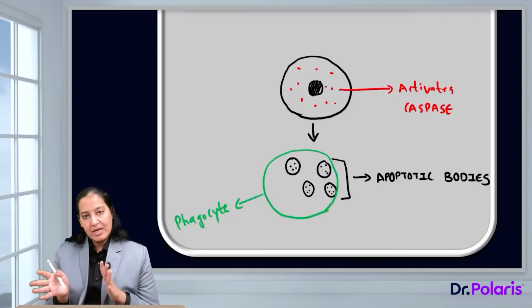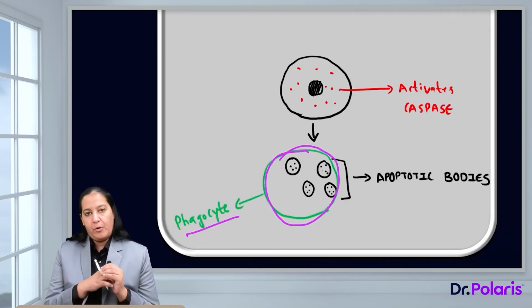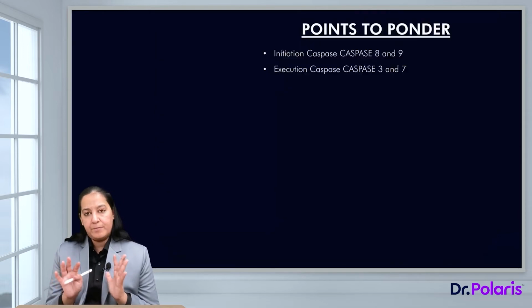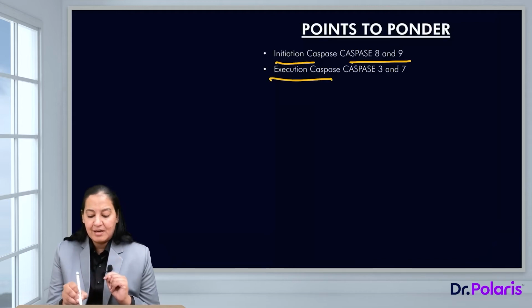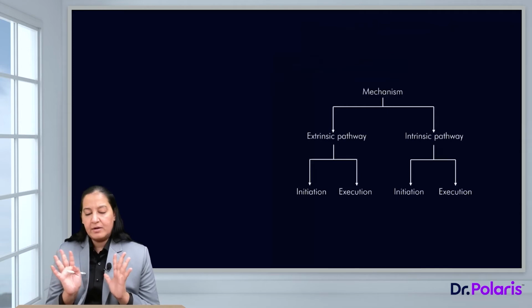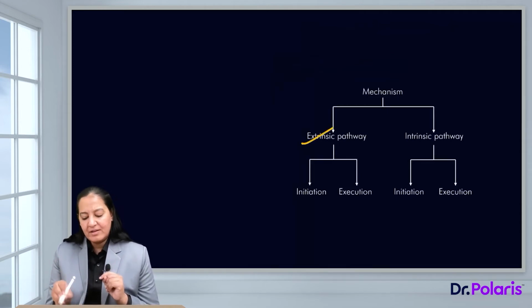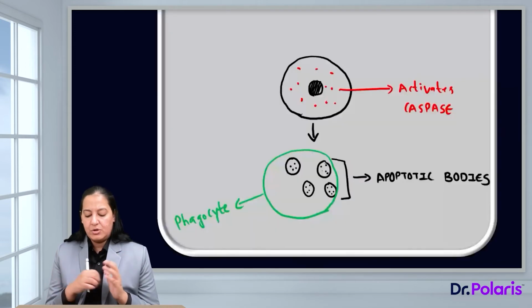In the end, a phagocyte will come and engulf all the apoptotic bodies. So, this is the process of apoptosis. The initiation phase caspases are caspase 8 and 9. The execution phase caspases are caspase 3 and 7. So, these are the caspases that we have understood. In the end, there is phagocytosis. Whether it is the extrinsic pathway or the intrinsic pathway, the last process is phagocytosis.